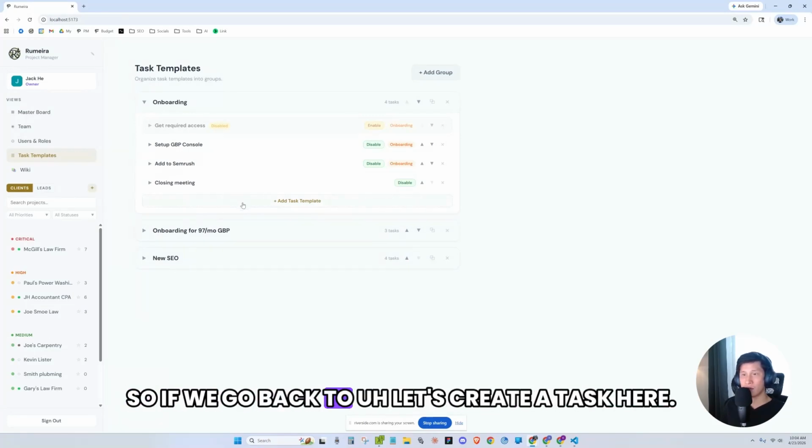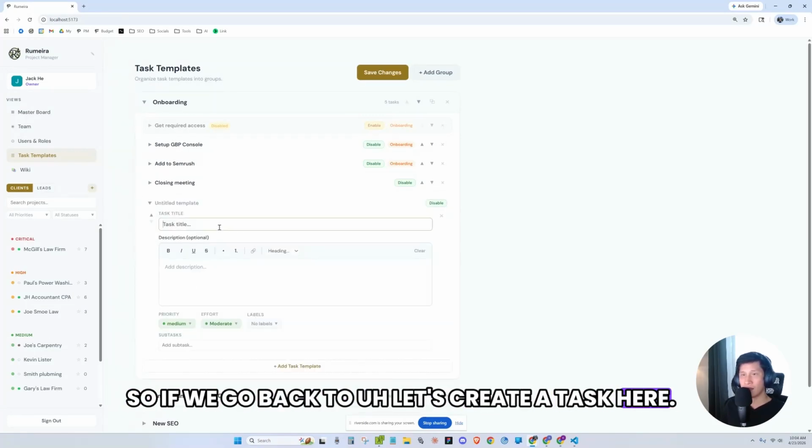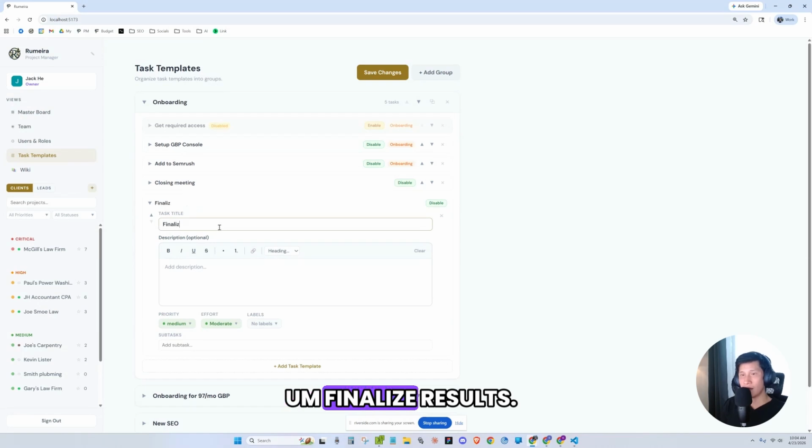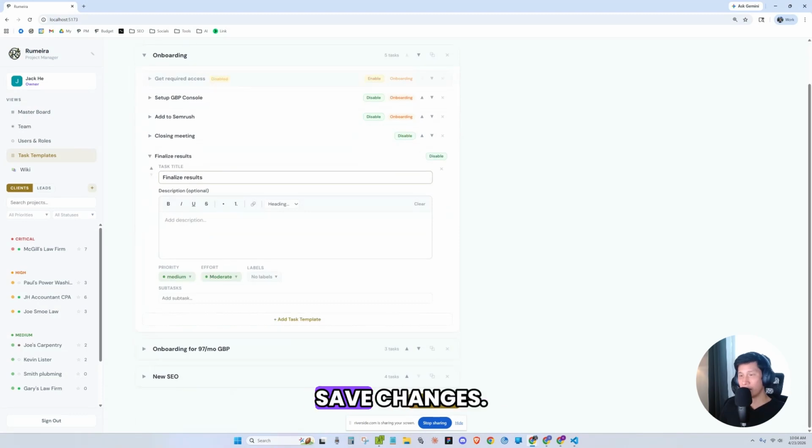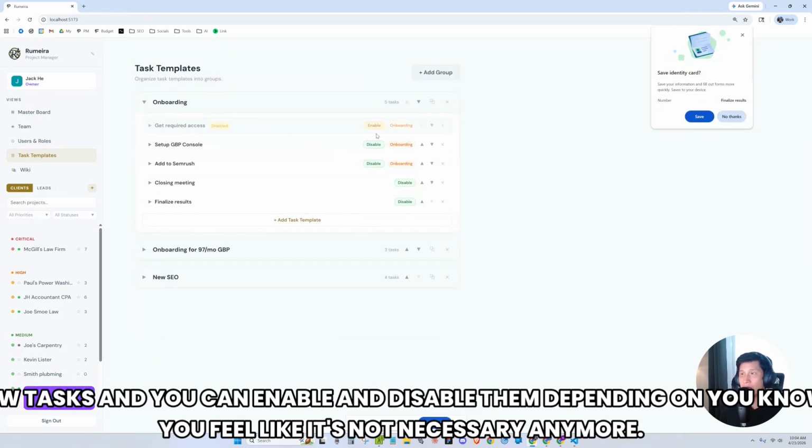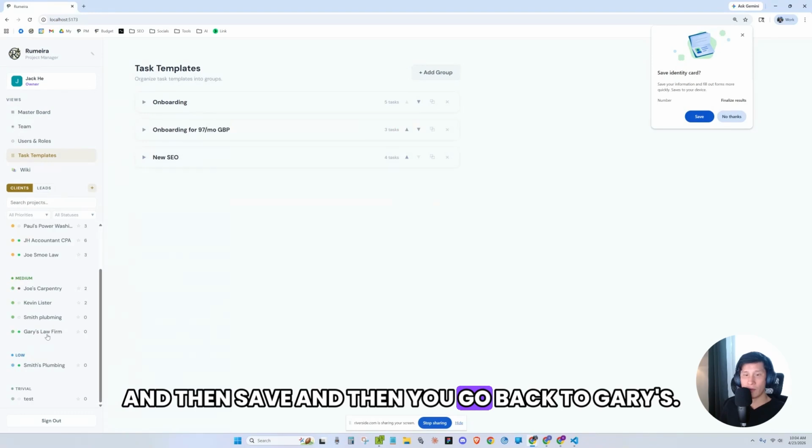So if we go back to, let's create a task here. Finalize results. Doesn't matter. Save changes. Now we have a few tasks, and you can enable and disable them depending on if you feel like it's not necessary anymore. And you save, and then you go back to Gary's.